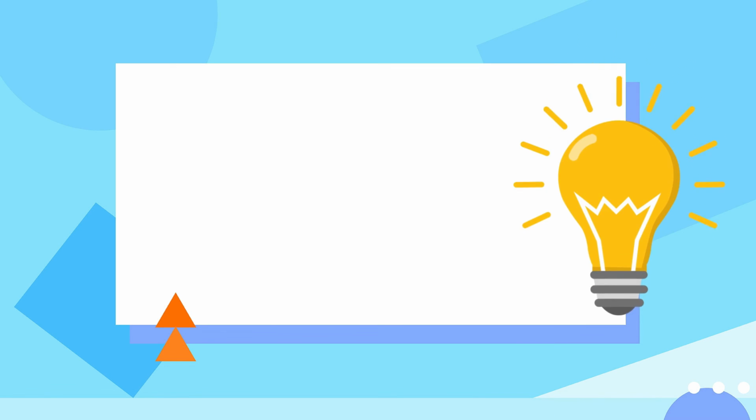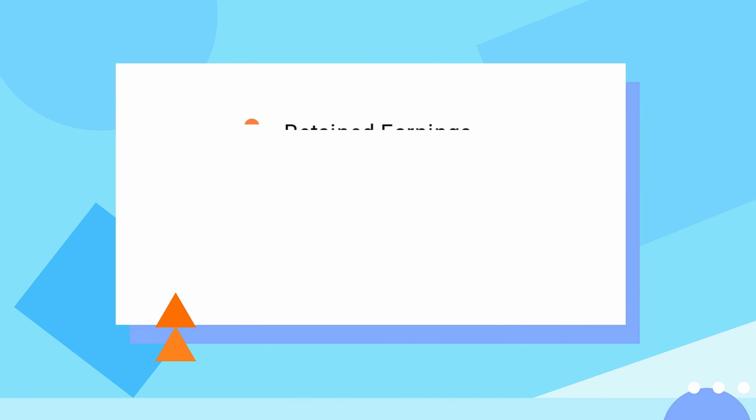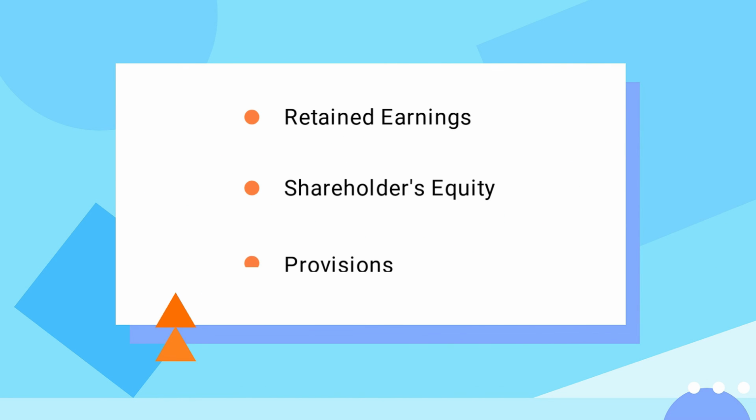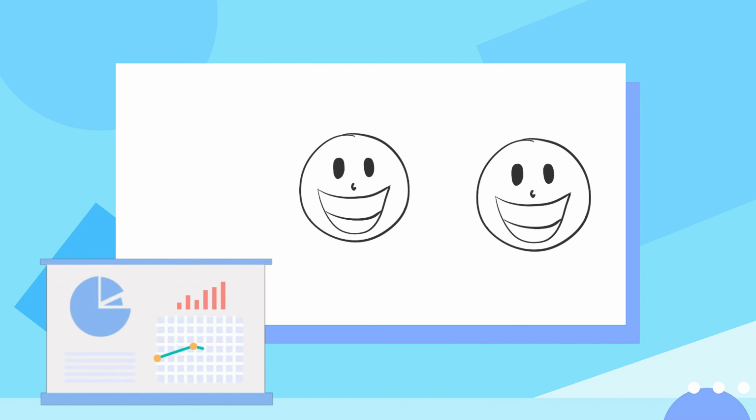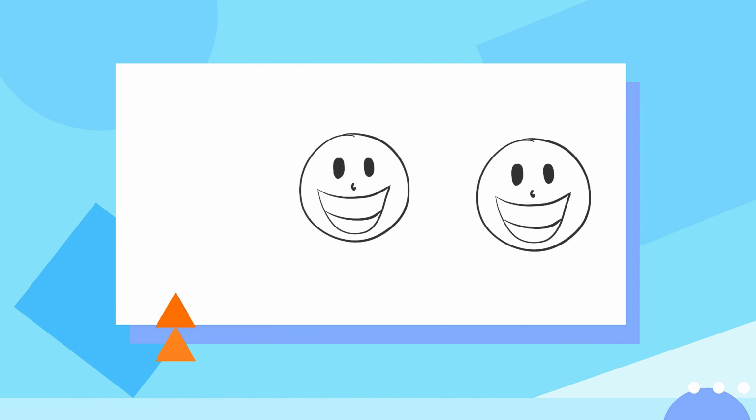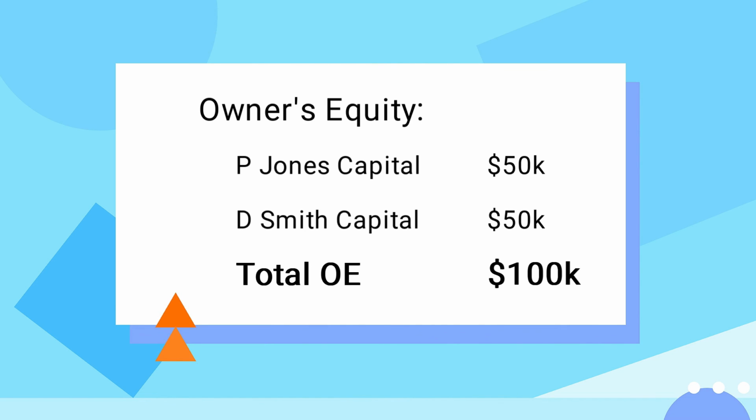There are lots of different items that can go there, such as retained earnings, shareholders' equity, provisions, and more. Also, if the business is small and uncomplicated, but there is more than one owner, the owner's equity section might look something like this. As you can see, the total amount of owner's equity is divided between the different owners, who in this case each have an equal share of the business.